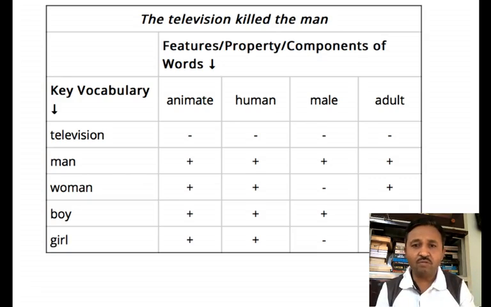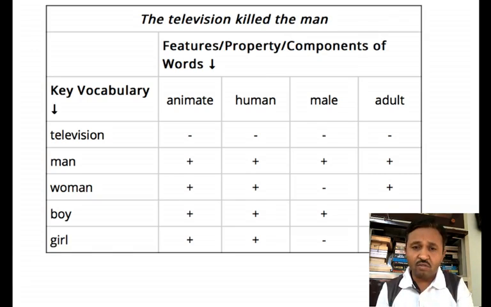So what we do is write down these keywords in the first column: television, man, woman, boy and girl. Then we categorize them into four columns. First is animate, the second is human, the third is male, and the fourth is adult.